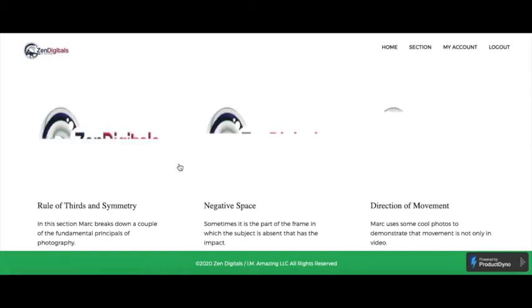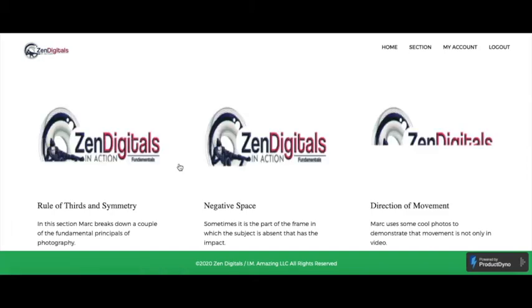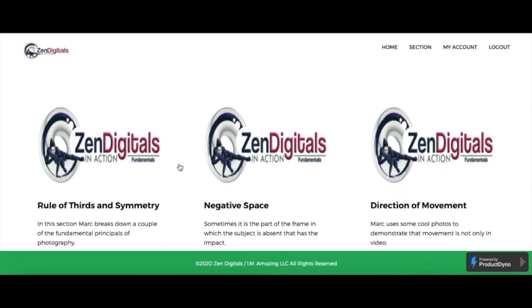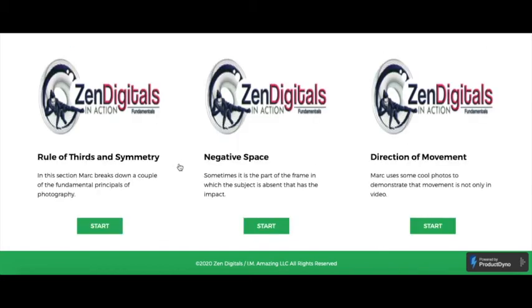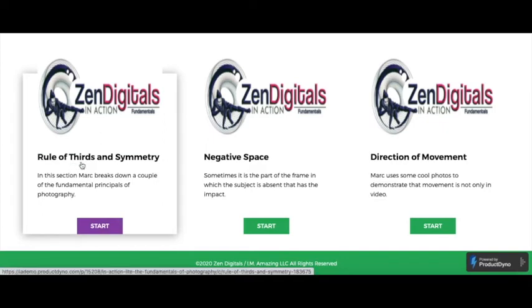When you click start, you will see 3 more courses inside that main course. The first course is rule of thirds and symmetry. The second course is negative space, and the third is direction of movement. So let's choose this one, rule of thirds and symmetry. You click start.